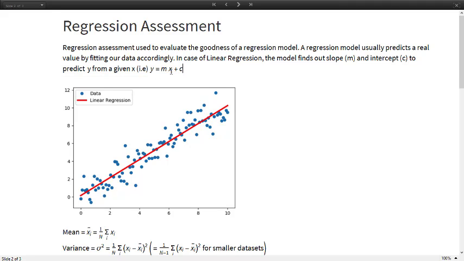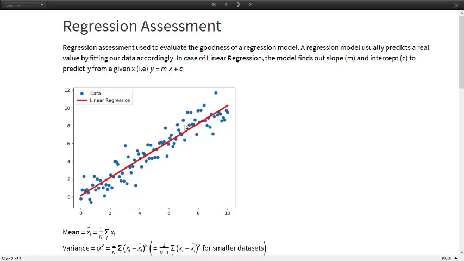So after training our model, we have a straight line, which is here, the linear regressed model, and you can see that it fairly covers all these points. Like, it looks like a pretty decent model just by the eye.